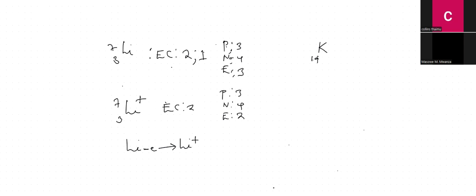What's going to be the electronic configuration? 2,8,8,1, isn't it? Very nice. Then if I have potassium like that, it's going to lose how many electrons?